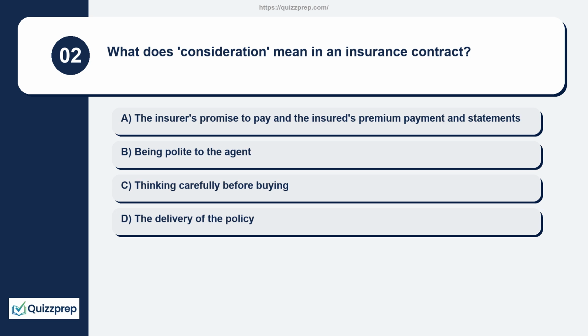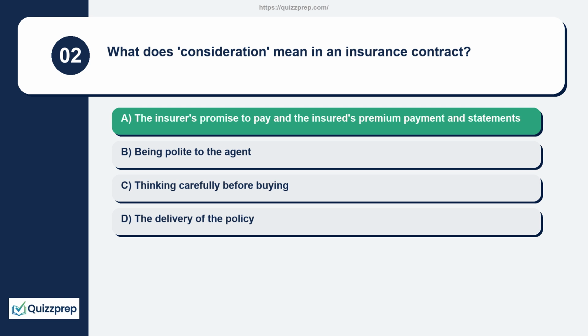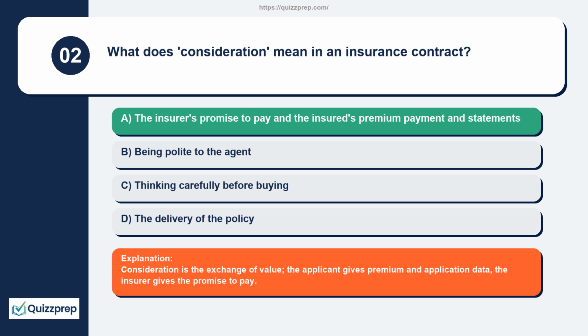Question 2. What does consideration mean in an insurance contract? The insurer's promise to pay and the insured's premium payment and statements. Being polite to the agent. Thinking carefully before buying. The delivery of the policy. Consideration is the exchange of value. The applicant gives premium and application data. The insurer gives the promise to pay.